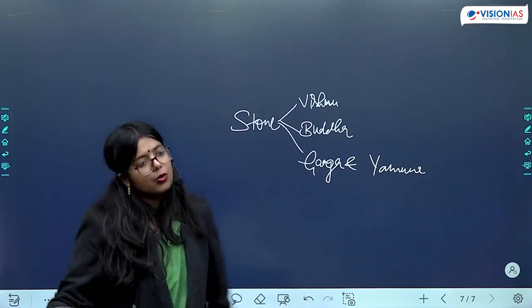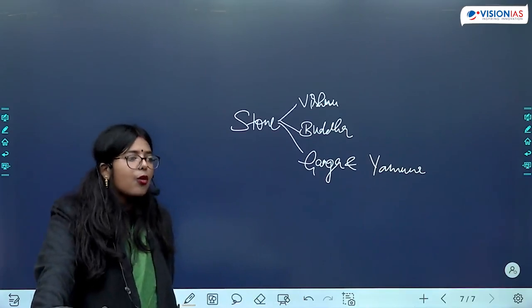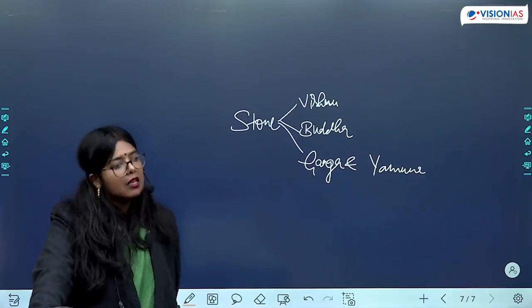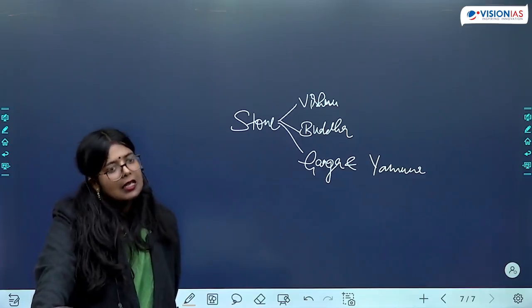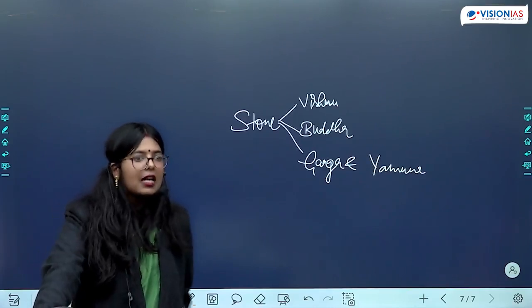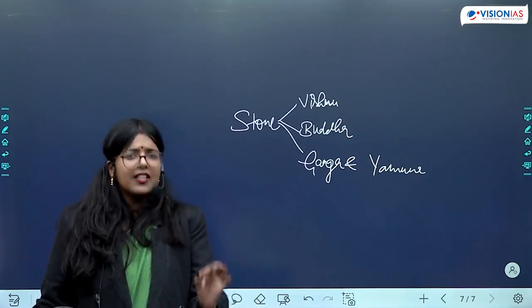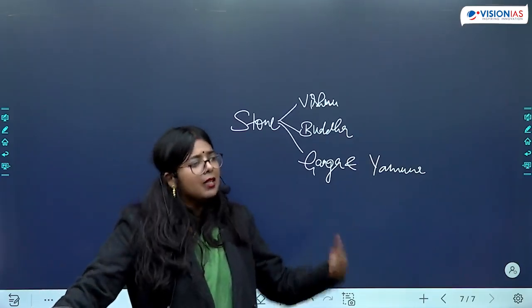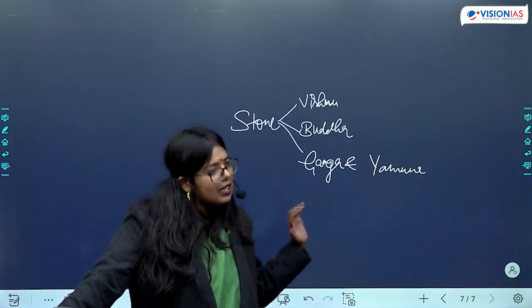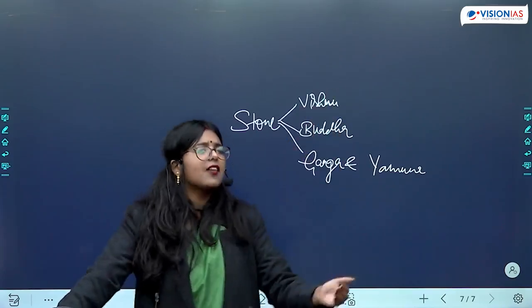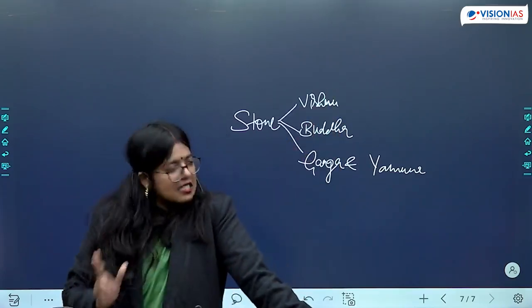When we talk about sculptures sculpted of bronze, one very prominent example becomes the Sultanganj Buddha. Sultanganj is a place in present-day Bihar, and from there we find a huge sculpture of Buddha. That is a very unique sculpture. That is why I am referring to the particular area. Okay. When we are talking about these images, they have been found all over eastern India.